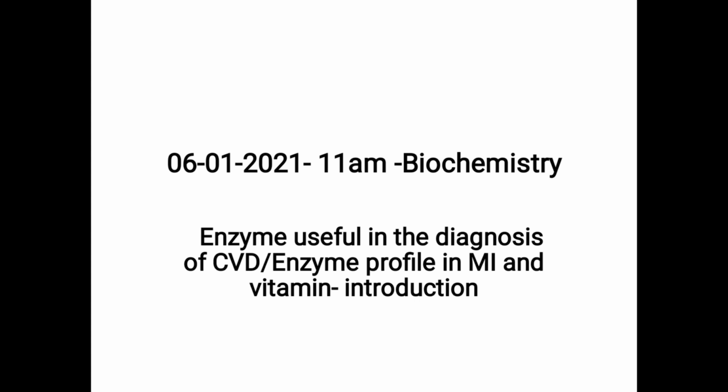But ALT is also a transaminase, but it is mainly released in hepatocellular damage. So compared to AST, ALT is particularly for liver. Alkaline phosphatase, pH is alkaline, 8.5 to 10. It is mainly increased in obstructive jaundice.